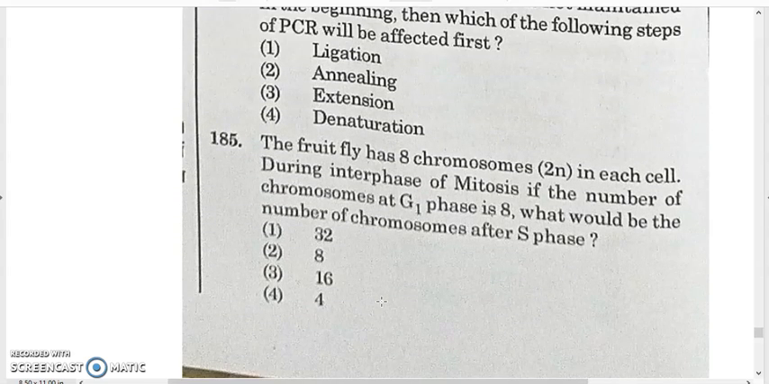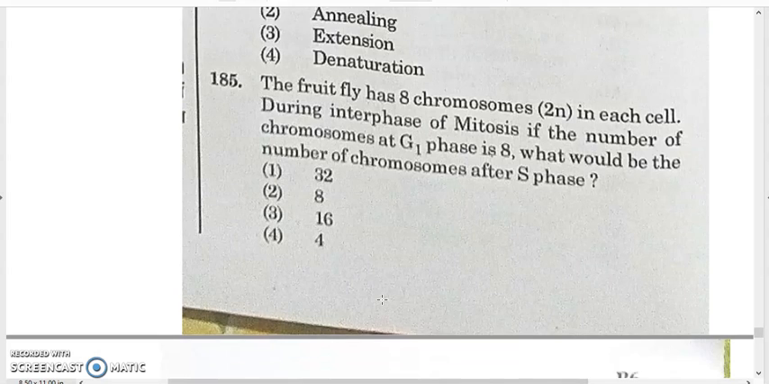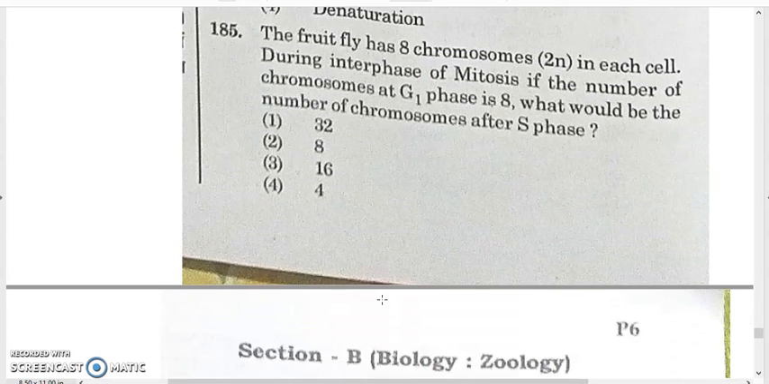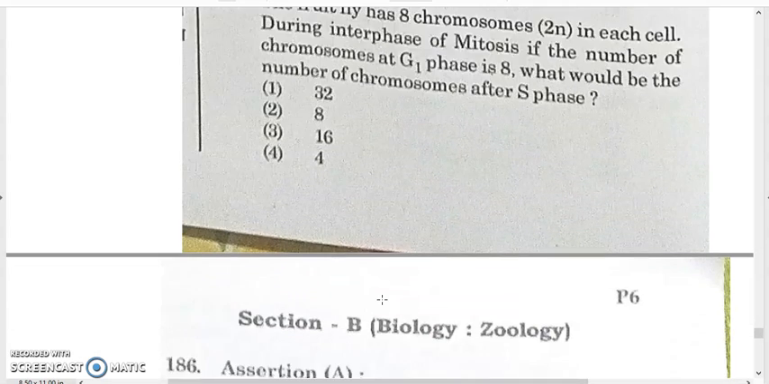Now, the fruit fly has 8 chromosomes in each cell. During interphase of mitosis, if the number of chromosomes at G1 phase is 8, what will be the number of chromosomes after S phase? It will be 8. There is no change in the chromosome number, only the DNA amount becomes double. If the DNA starts at 2C, after S phase it will be 4C. So the 185 answer will be 2.